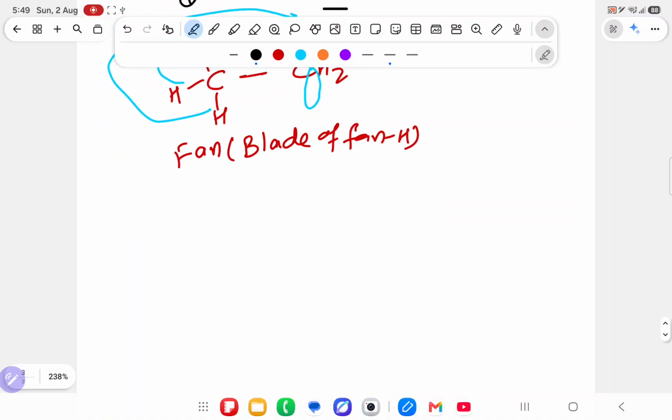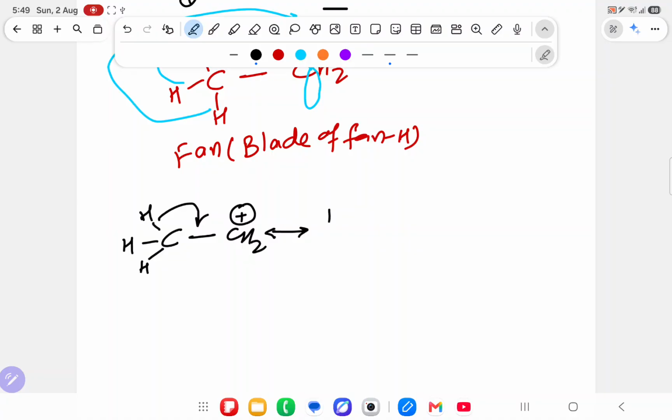Suppose I take the example like this. Just see the things very properly. Carbon is there, hydrogen, and hydrogen is there, and over here CH2 plus is there. So first this hydrogen will come here, and because of this hydrogen coming, what happened? H plus will go outside, carbon is getting negative, and that negative will come as a double bond with CH2. The electron is being given from here to here, sir, because of giving, a double bond is coming over here.